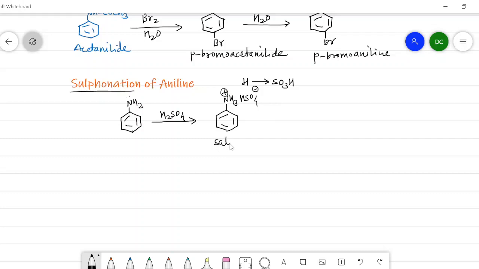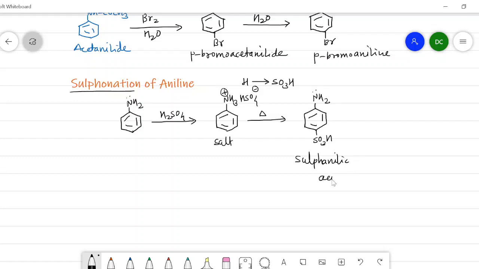Then when this salt is heated, it will give sulfanilic acid as a product, where the SO3H group is going to attach at the para position of the amino group. So it is sulfanilic acid.